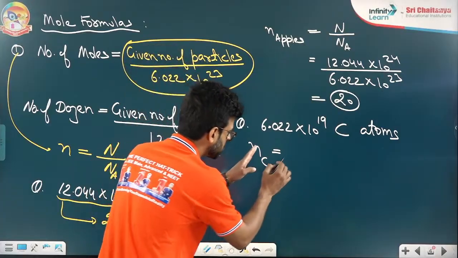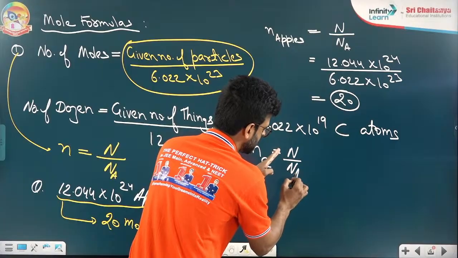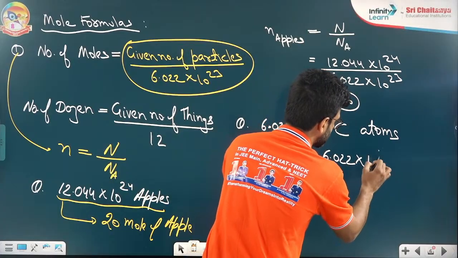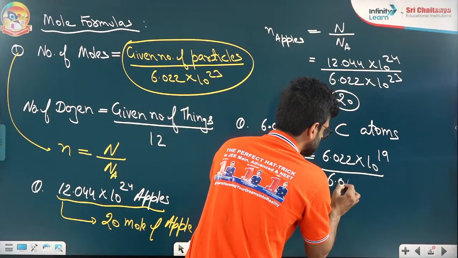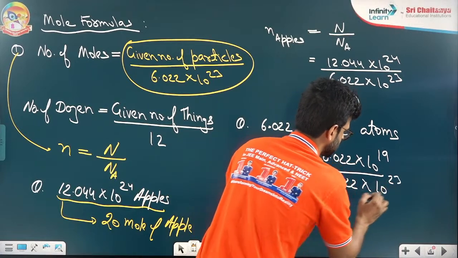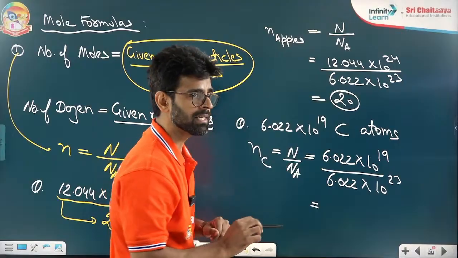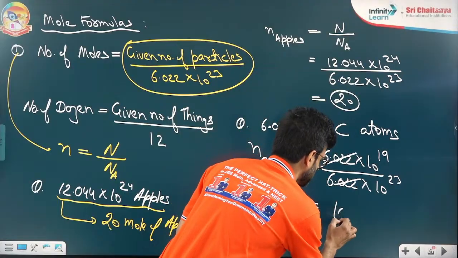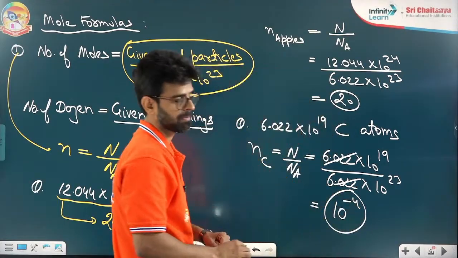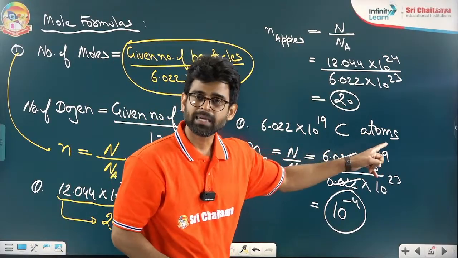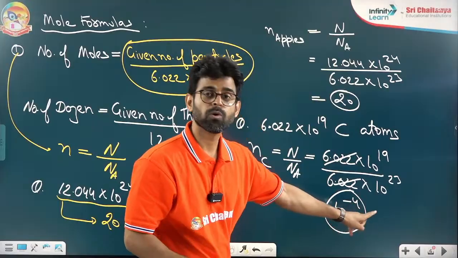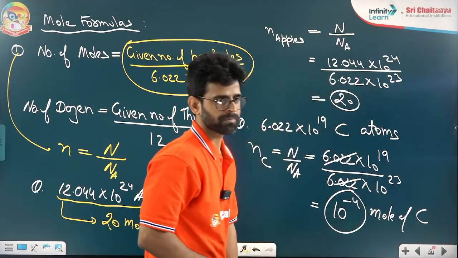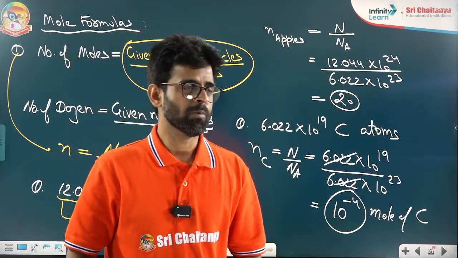Right. Very good. So how to find number of atoms given, or number of particles given, divided by Avogadro number, right? 6.022 10 to power 19 divided by 6.022 10 to power 23. Fine. If you solve this thing, this will cut down. 19 minus 23, if you solve it, what is coming? 10 to power minus 4 moles. So many carbon atoms I can call 10 to power minus 4 mole of carbon. Right? Very good. Most of you get the right answer.